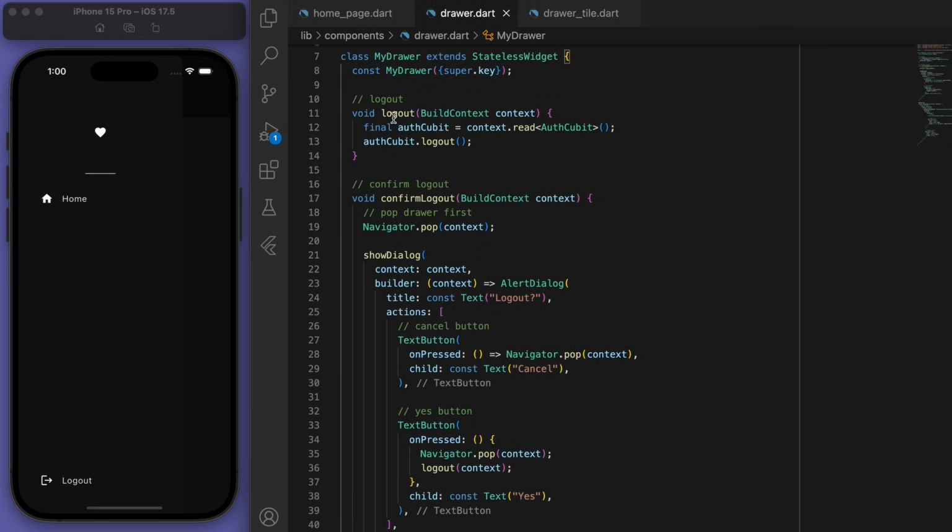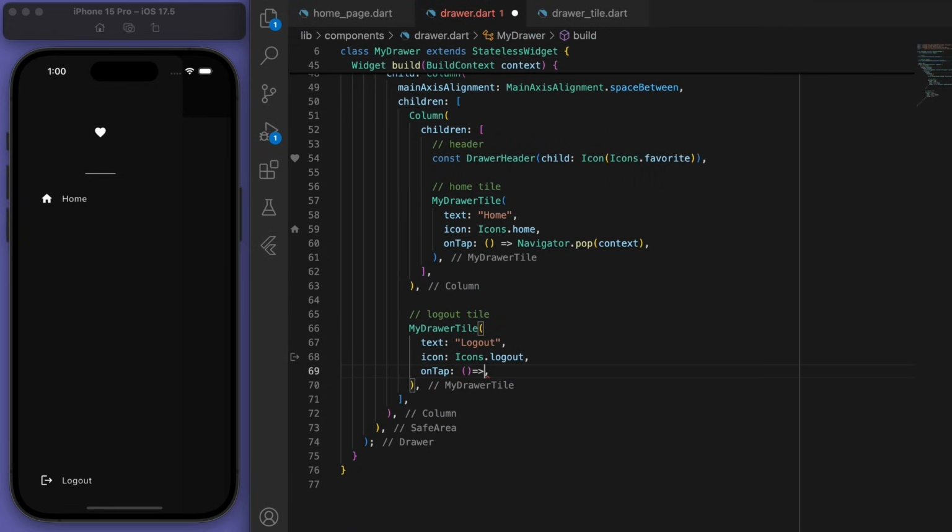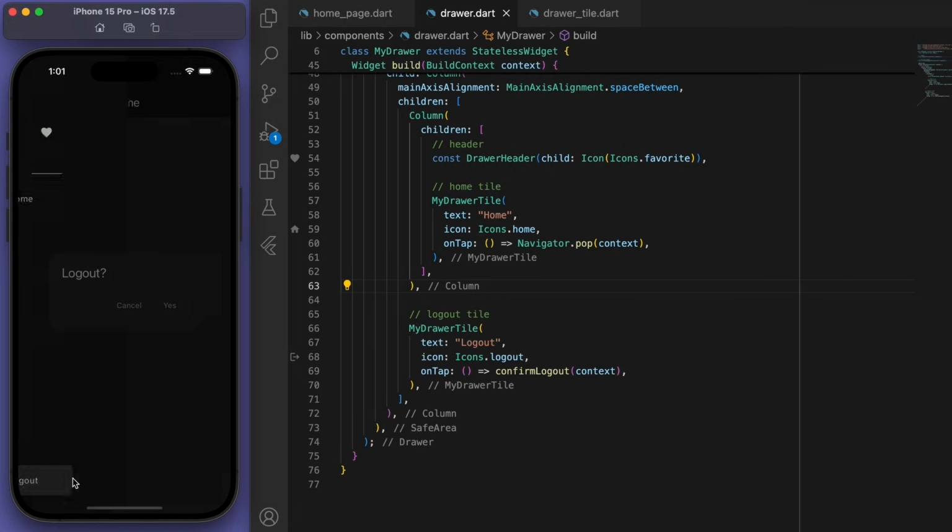Awesome, so now that we can give this to our logout tile, let's test this out. It'll show us this box and then we can log out.